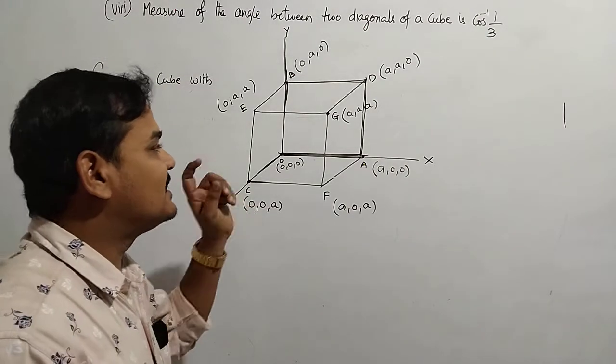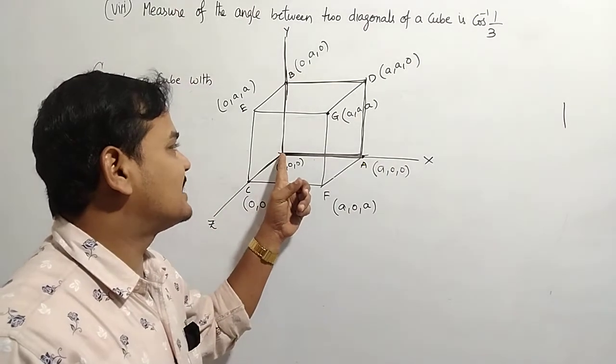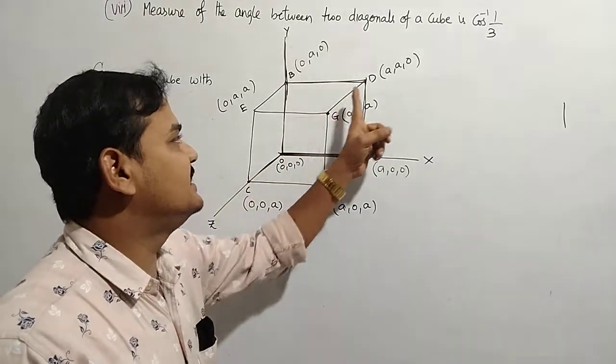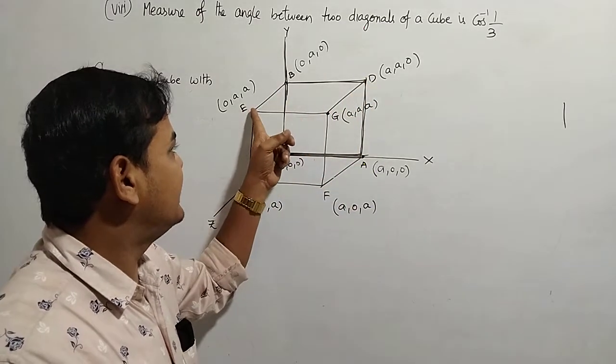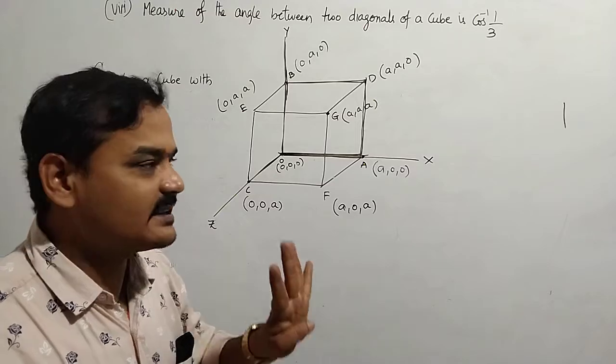In this one, what are the main diagonals? The diagonals are OG, CD, AE and BF. These are the four diagonals.